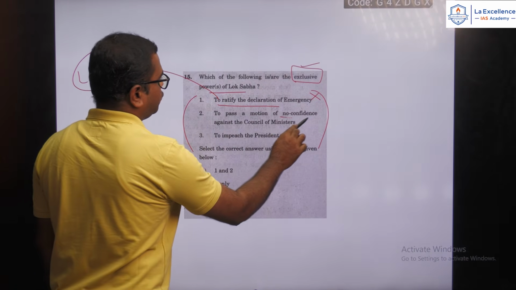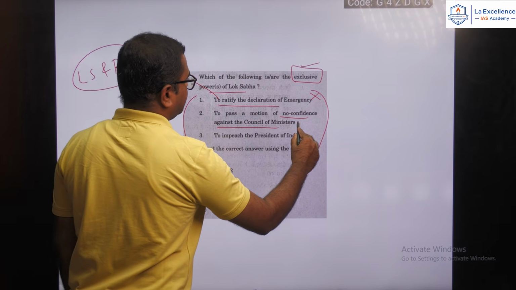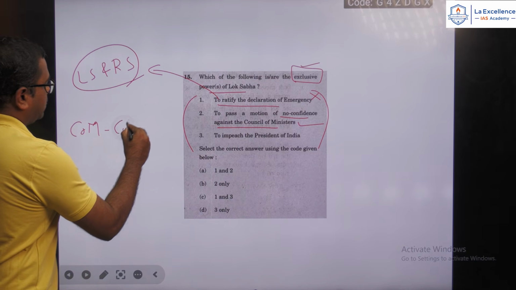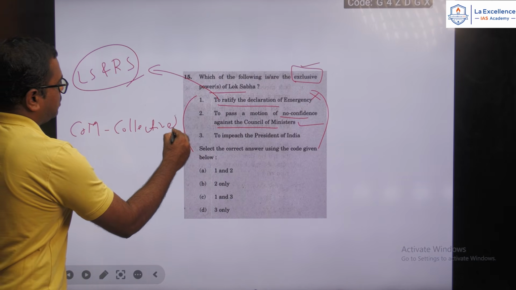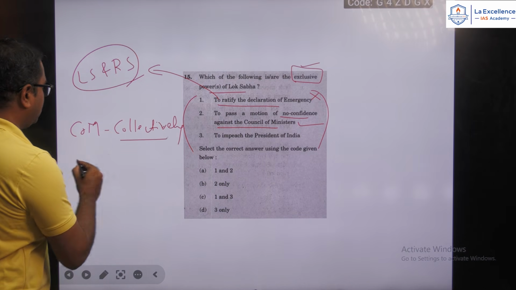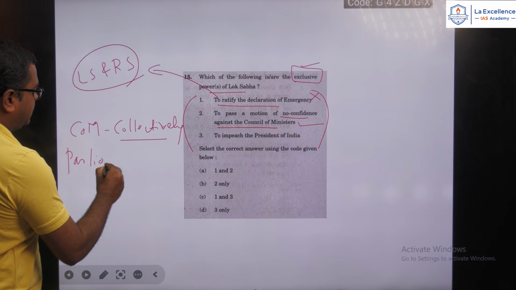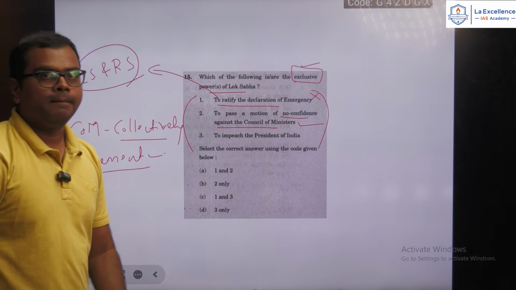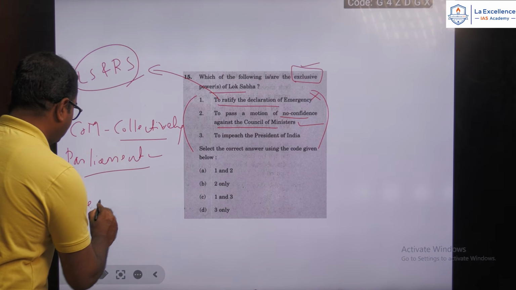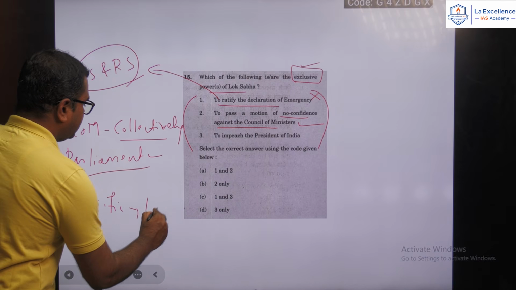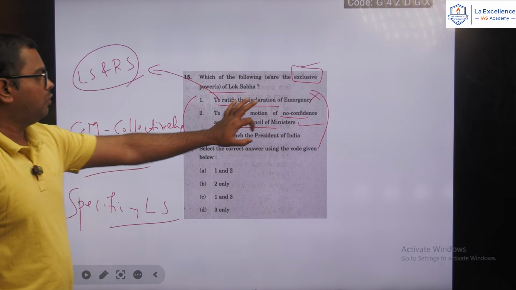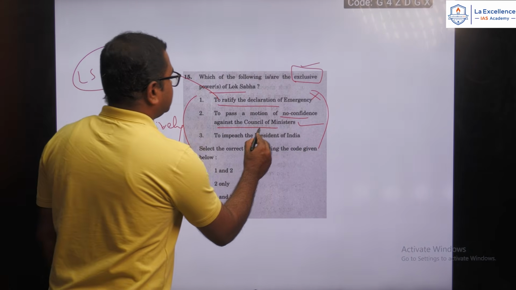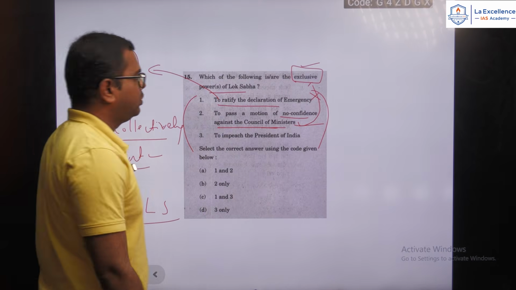Next, to pass a motion of no confidence against the Council of Ministers. Yes, as we know, the Council of Ministers are collectively responsible to the Parliament in general. Okay, in general they are collectively responsible to the Parliament, but in specific they are responsible only to the Lok Sabha, and that is why a no confidence motion can be passed only by the Lok Sabha. Okay, this is the exclusive power of Lok Sabha.